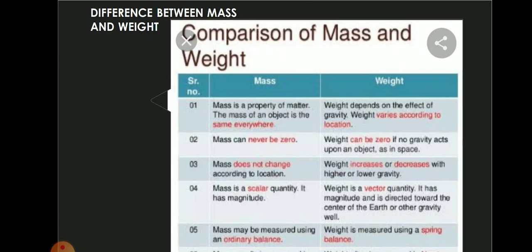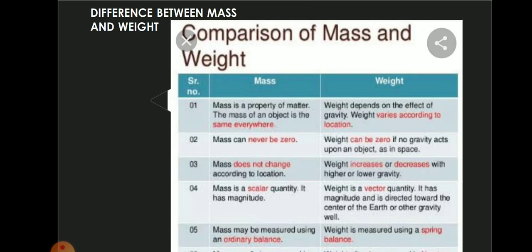The mass of an object is the same everywhere. The first point is that mass is the property of matter. The mass of an object is the same everywhere. There is no change in mass. But weight varies according to location. Weight depends on the effect of gravity.